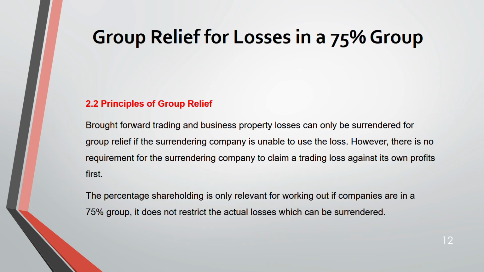Then, the percentage is only relevant for working out if the companies are in a 75% group or not. It will not restrict. You don't take 75% of your losses. No. Whatever the amount of your loss, that exact amount of loss only you will get relieved. The actual loss only will be surrendered, not 75% of the loss. It is only for deciding whether you are part of a group or not.